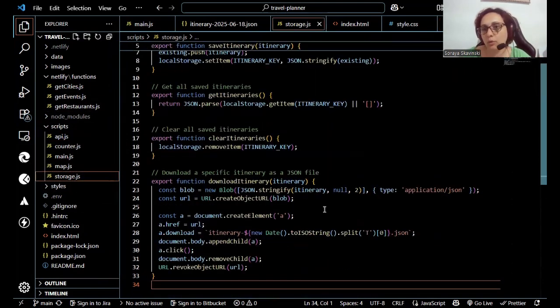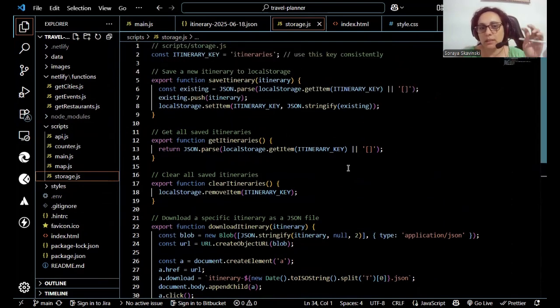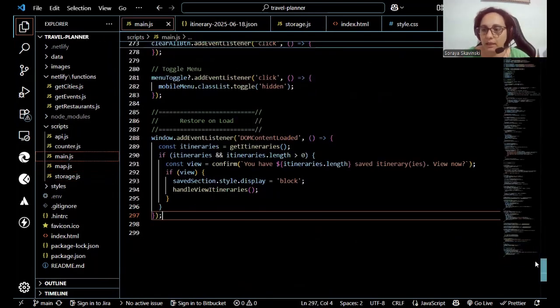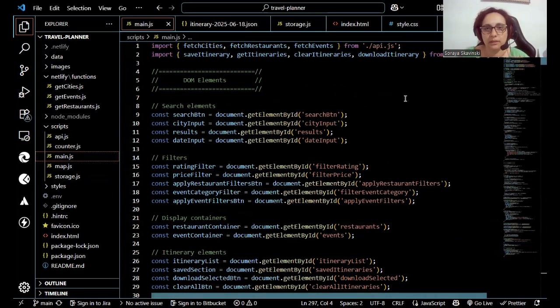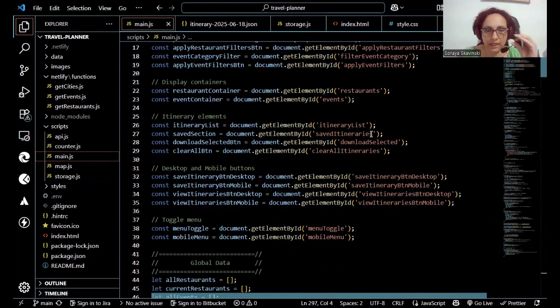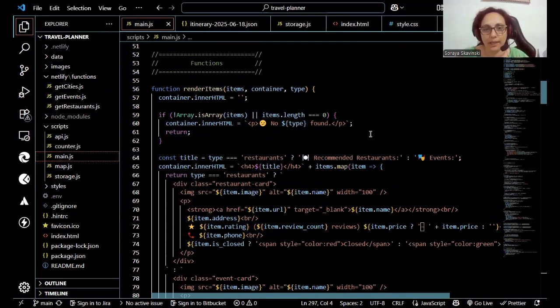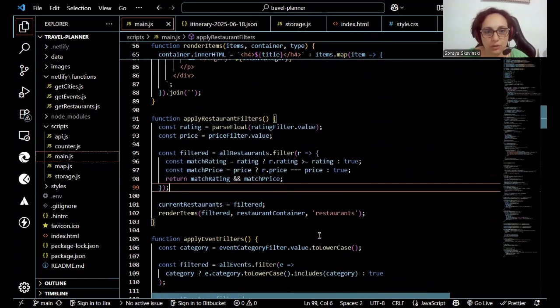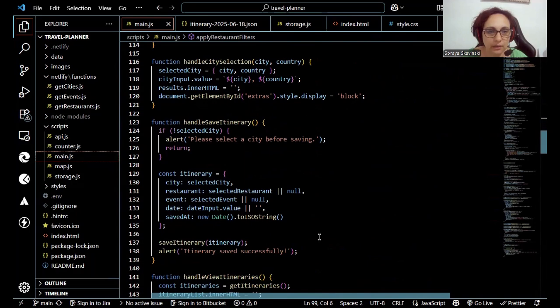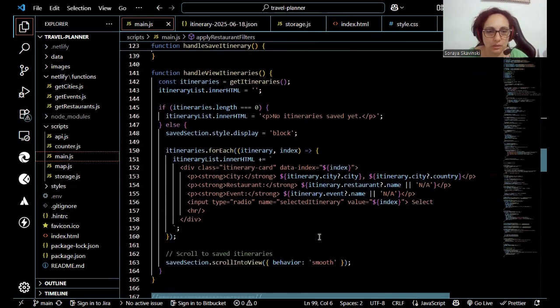The storage, when the person decides to save the itinerary to local storage, is also using JSON here. On the main, you can see it. I imported from the API, and for the storage, some things. The DOM elements were for the search button, city input, the results, and everything is very, very detailed with no global data. The functions are more complex to show everything that I would like. Filters, there are the functions for each filter that was necessary. Let me go down and show you slowly.